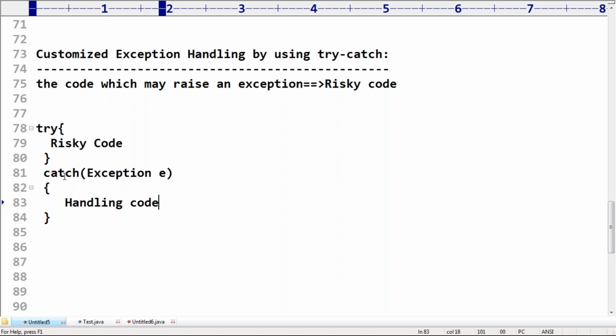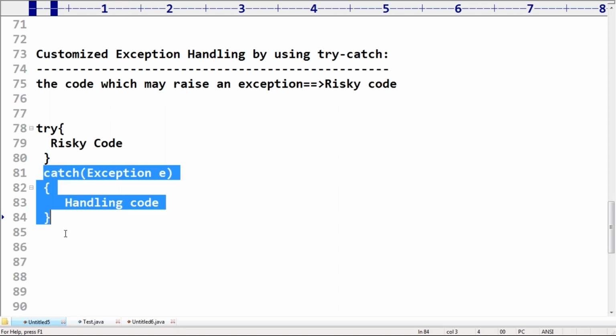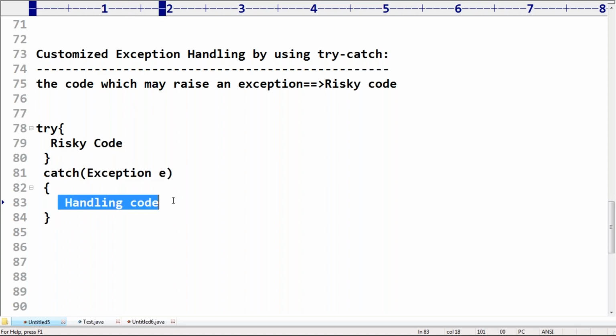So inside a try block, which code we require to take? Risky code we have to take. Inside the catch block, which code we have to take? Handling code we have to take. Remember that. Which code we require to take? Handling code we require to take.